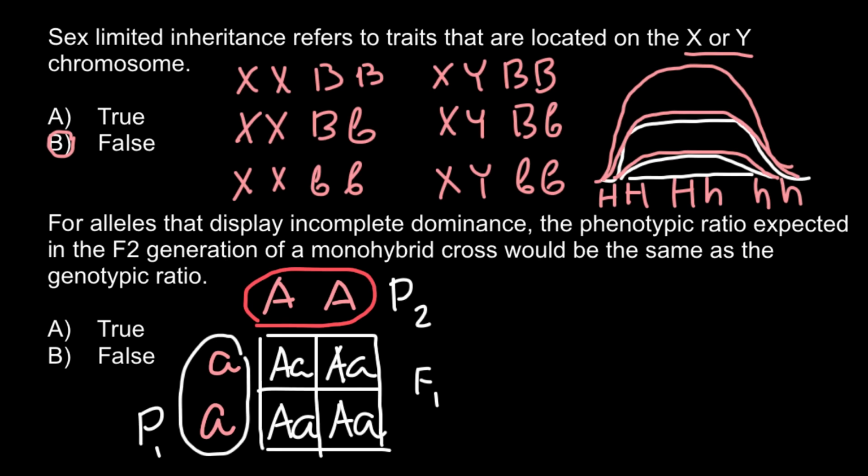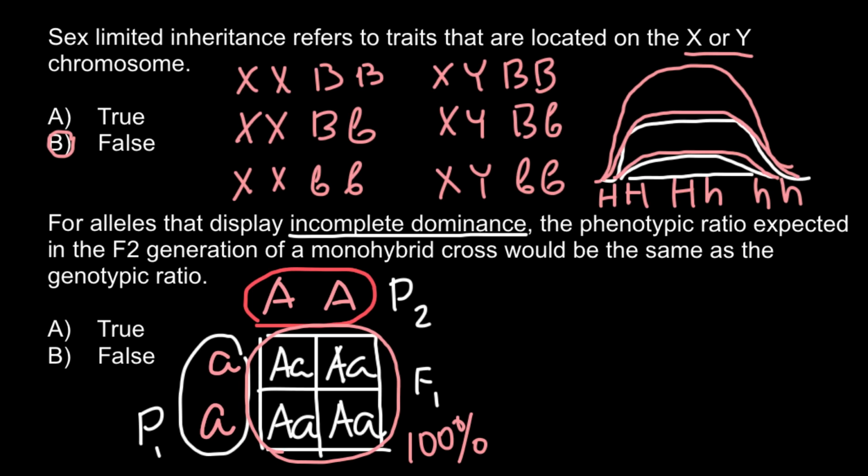When we have incomplete dominance, that means that the dominant allele A is incompletely dominant over the recessive allele a. And the color of the flowers in the F1 generation is going to be intermediate between red and white. So this is going to be pink. And as you see, 100% of the F1 generation is going to have pink flowers.